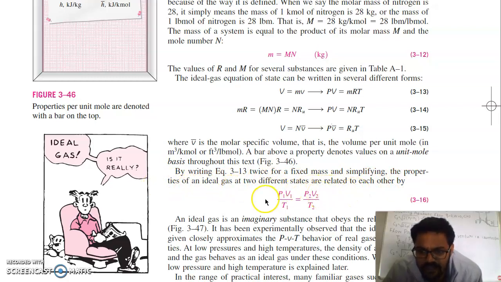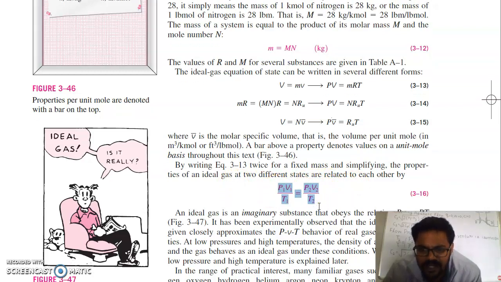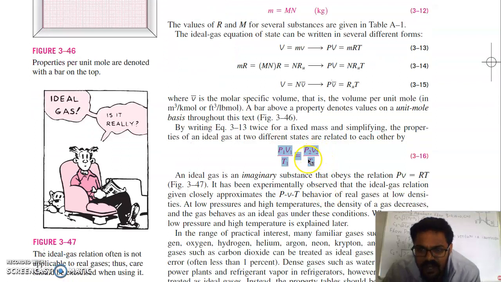are related to each other by. So this here is the expression. This is valid for two states. It is also used for calculation purposes, meaning if you know the properties at one state, P1, V1, T1, and if you know two of the properties at the other state, you can find the third property.